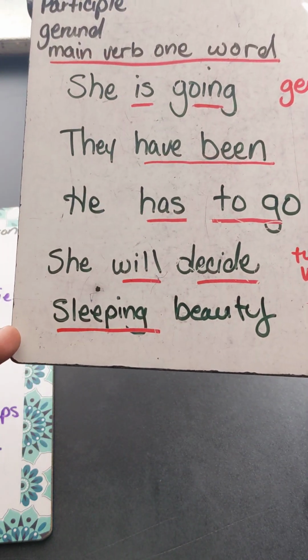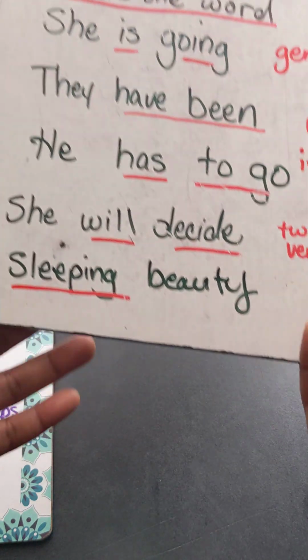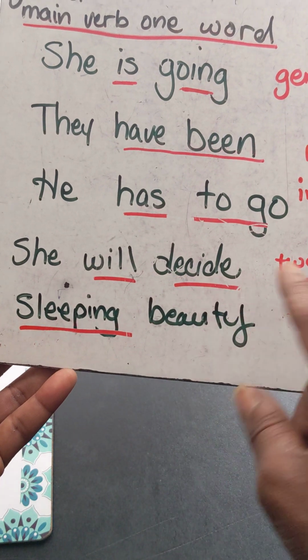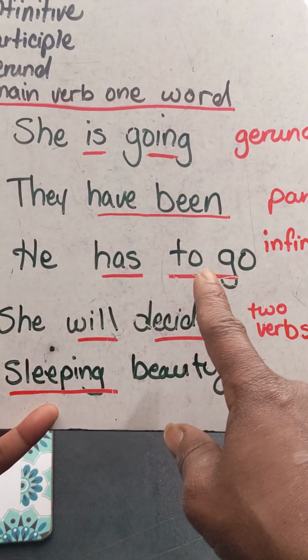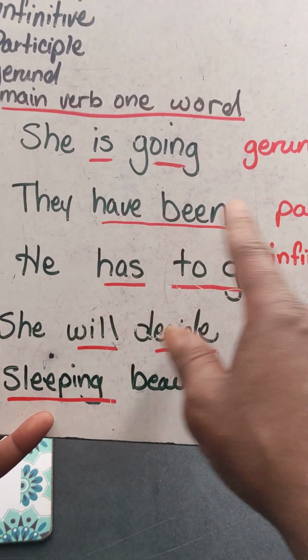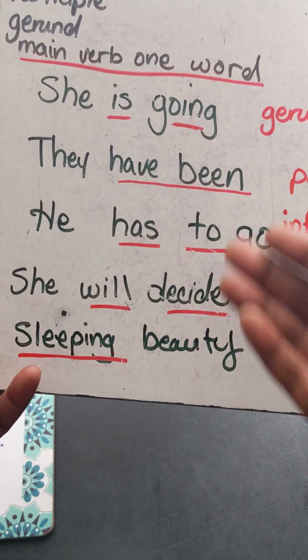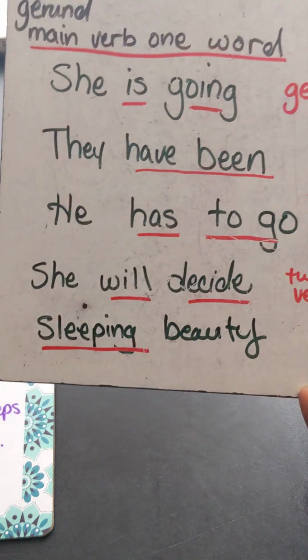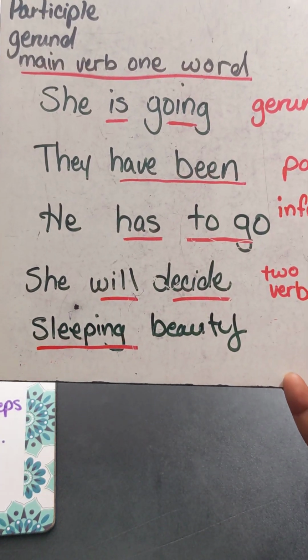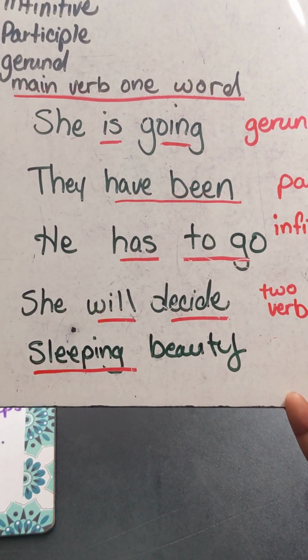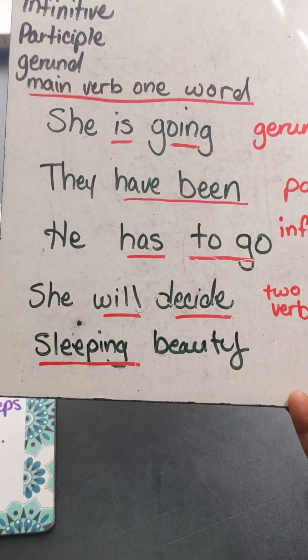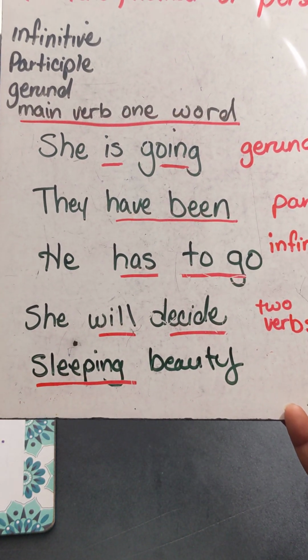And as we see here, this one got two verbs. This one has an infinitive. This is a participle. This is a gerund. This is also a gerund. None of these are considered complete thoughts. They would be considered dependent clauses that you got to add something to.